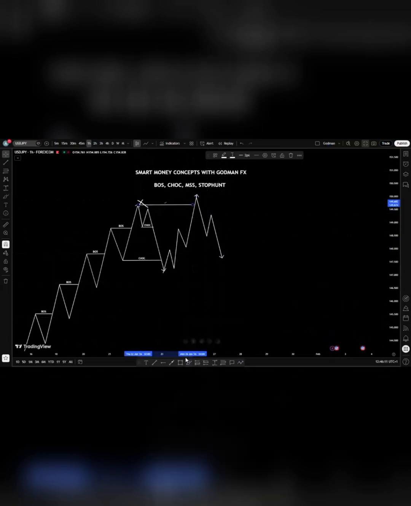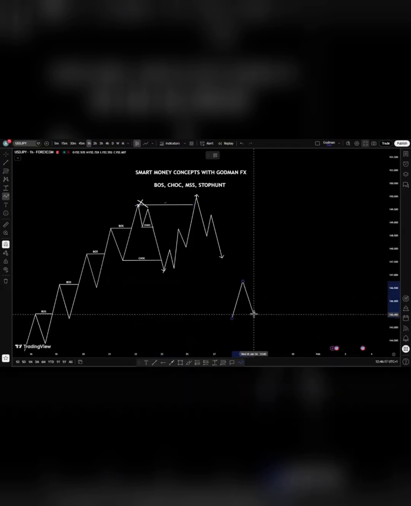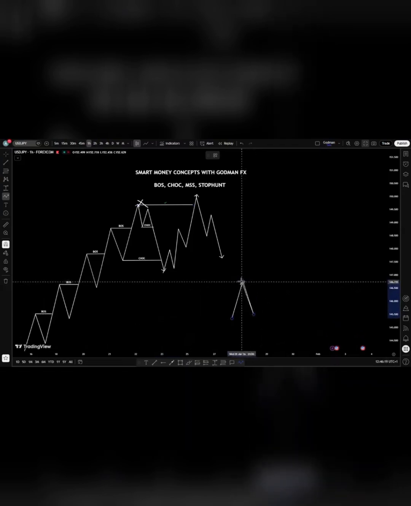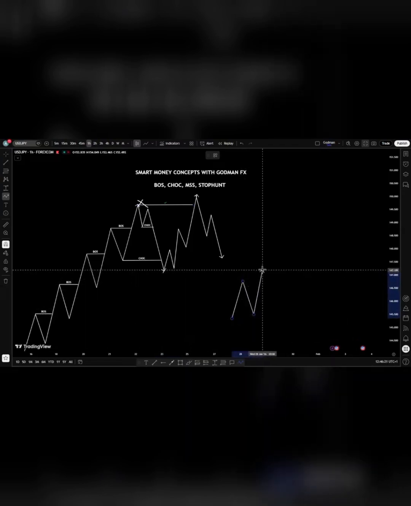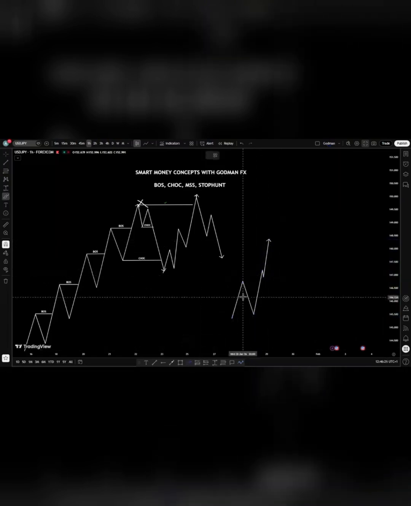For a break of structure to be true, price must continue in the original direction after taking out that swing point. So this is our swing point, this high. After taking out this swing point, price must continue in that direction for you to have a true BOS.